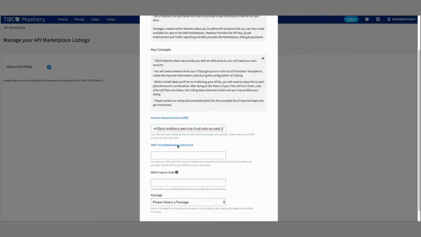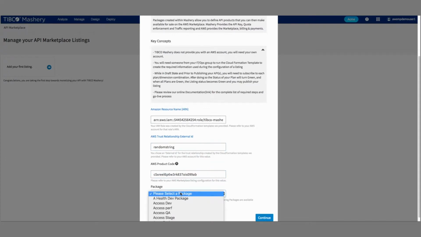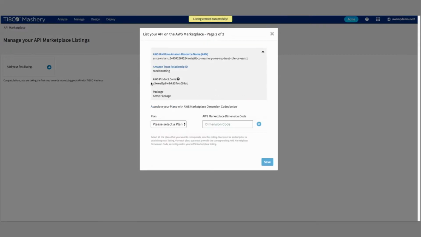So just really quickly here, I'll run through a little demo of configuring a listing. It's pretty simple. Again, these first couple fields would have been created during the CloudFormation template execution. The product code would have been created while you were setting up your listing within AWS Marketplace. And then you would have a package on the Mashery side. So in this case, we'll pick this Acme package, and we'll hit continue. So this is going to take you to a secondary confirmation page here.